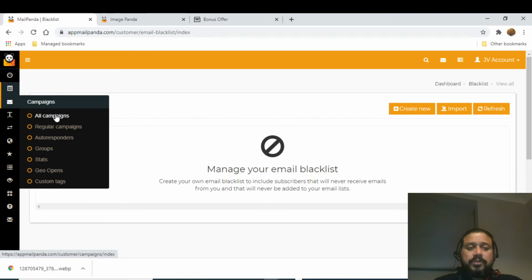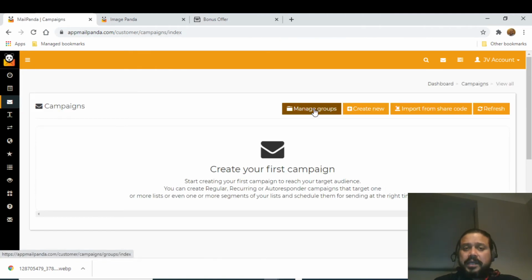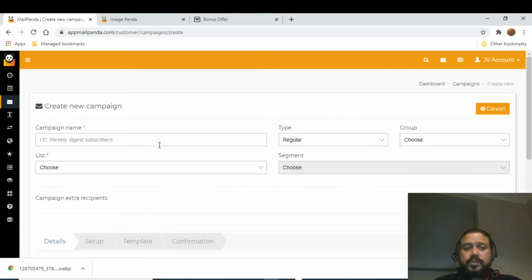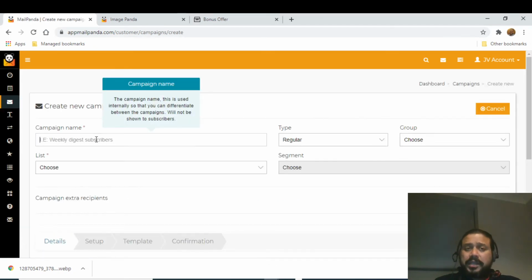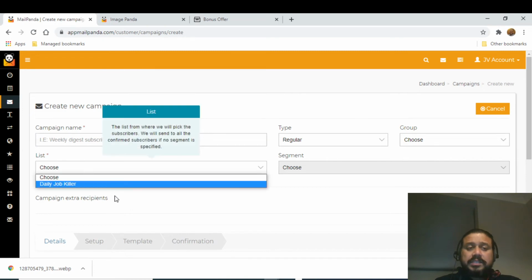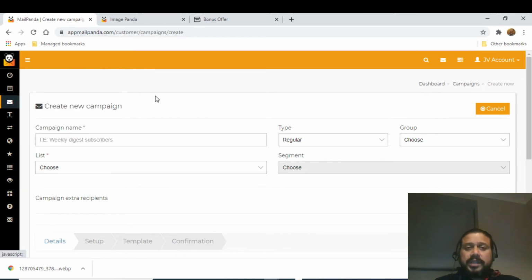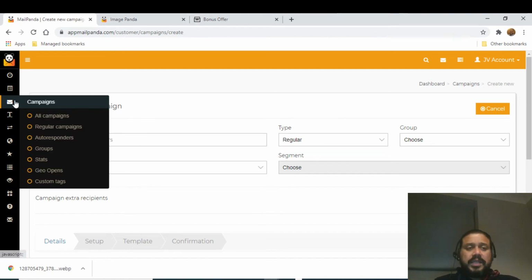Now, coming to the campaigns, you can create new campaigns over here, and then you can choose a list which you have just created. So basically you create the first list, and then for different campaigns, for example, you're running a weight loss campaign, or any niche, for example make money online, you can put that name over here and choose a list. Then all the subscribers coming from that particular niche will come into that list, and then you can segment your subscribers. So that's about the campaigns.